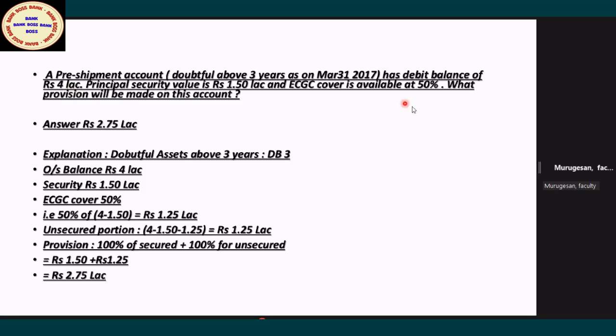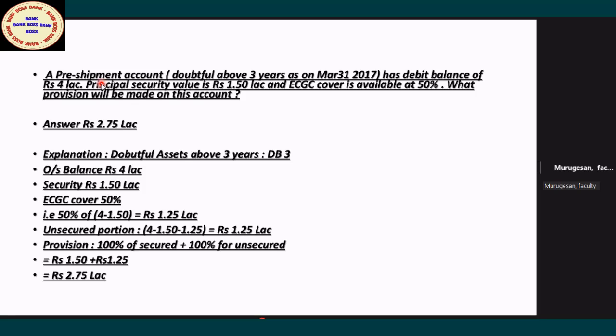For calculating the ECGC settlement, this is the formula: first you deduct the secured value from the total, security you have to minus it. Correct, 50% of the unsecured portion. By calculating the unsecured component, you have to recognize it. I will give many other examples; this is only the first example.